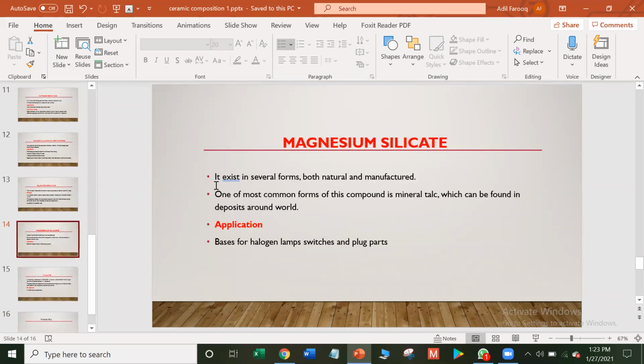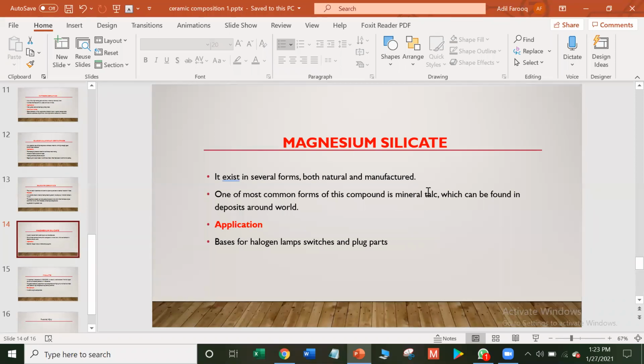Magnesium silicate exists in more than one form, both natural and manufactured. It is available naturally and can also be prepared in laboratories artificially. One of the most common forms of this compound is the mineral talc, which can be found in deposits around the world.